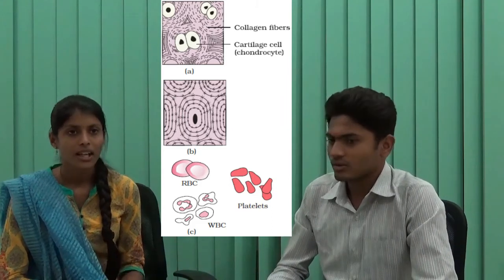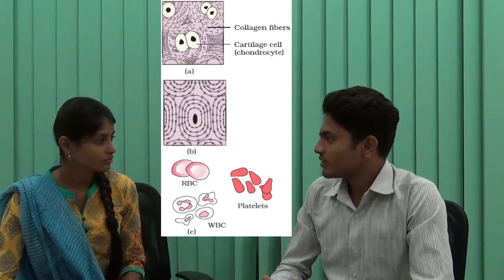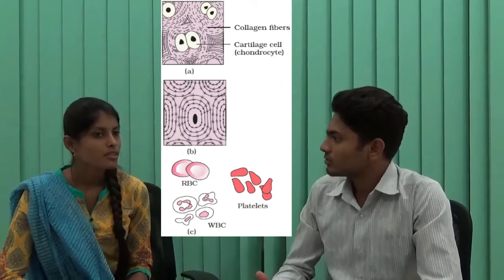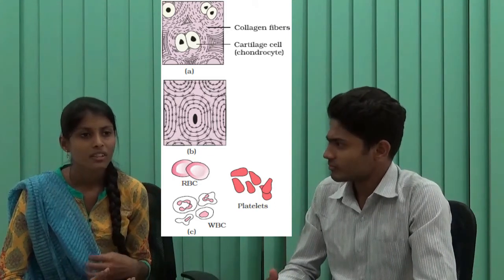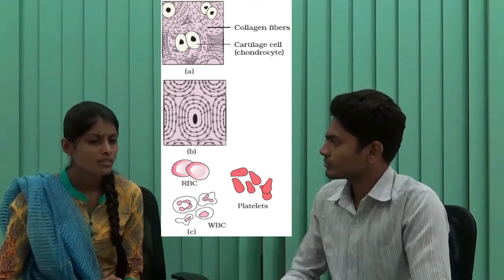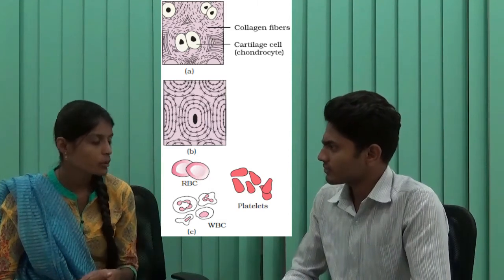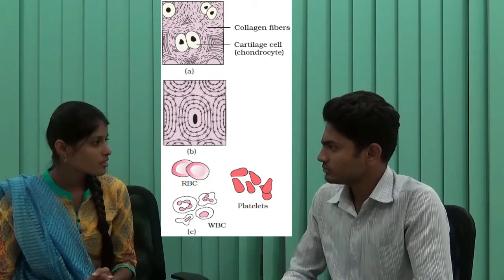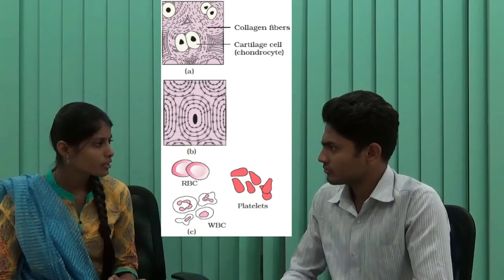Then coming to the bones. After cartilage, we are coming to the bones. Bone contains calcium ions, which give strength to the bone, and it also contains a ground substance. Do you know what is the function of bone in our body?